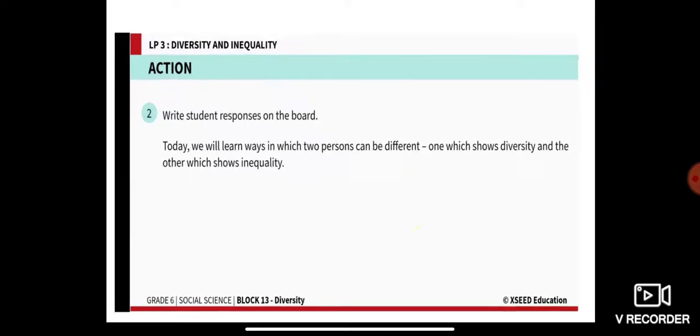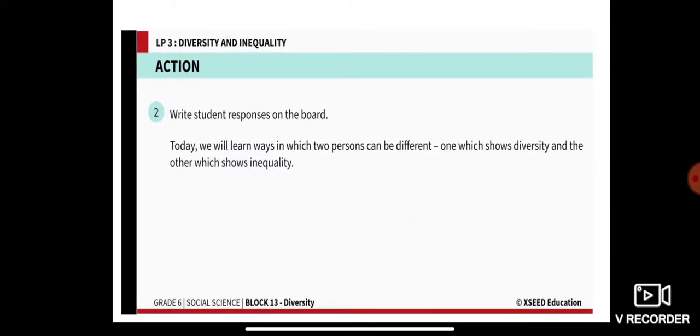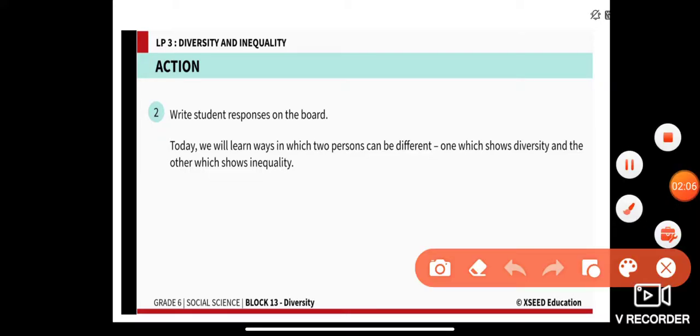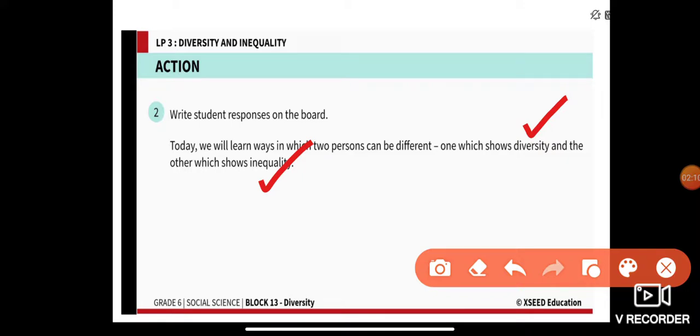So today we will learn the ways in which two persons can be different. One which shows diversity and the other which shows inequality. Differences there may be, and you may be finding two ways, that is true diversity and true inequality. All right.